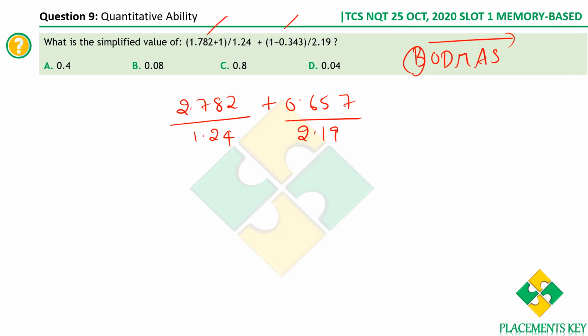Now you can use the on-screen calculator to get the values, because these are kind of difficult to compute. 2.782 by 1.24 plus 0.657 by 2.19, you get the answer. I think you get around 2.24 for this, and around 0.3 for this. So the value that you get is 2.54. The catch here is that you first evaluate the brackets, then of, which is not there, then division. Therefore we first computed by 1.24 and by 2.19, and finally we added these two.